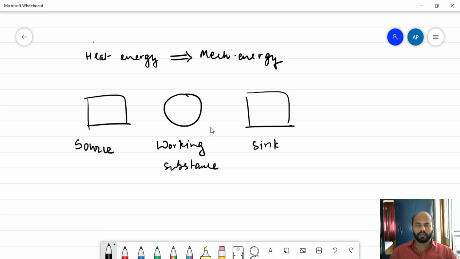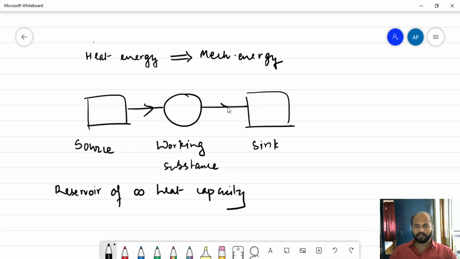The concept of source and sink is hypothetical. That means we say that the source is a reservoir of infinite heat capacity. Now, the job of the source is to supply heat, and the job of the sink is to take in the heat. So the source supplies the heat, and the sink absorbs the heat.